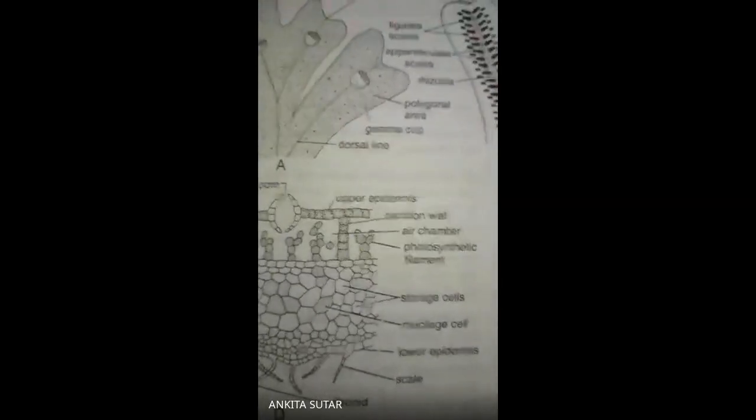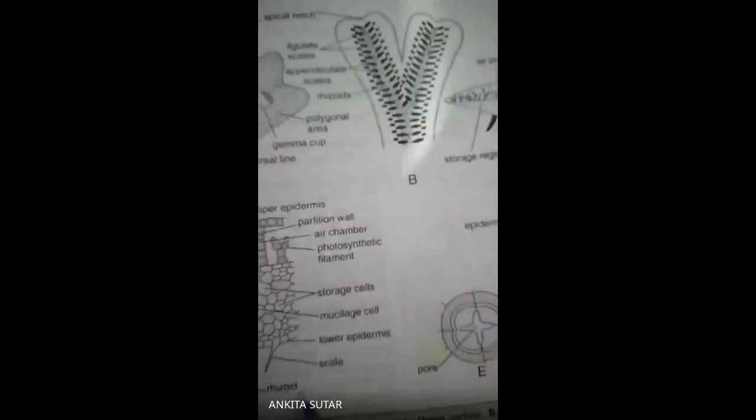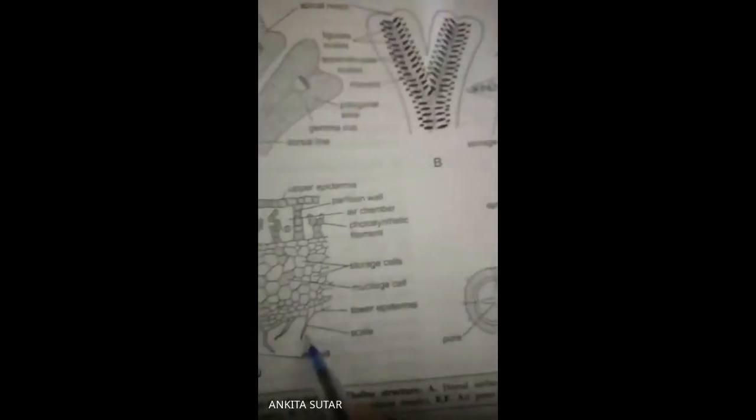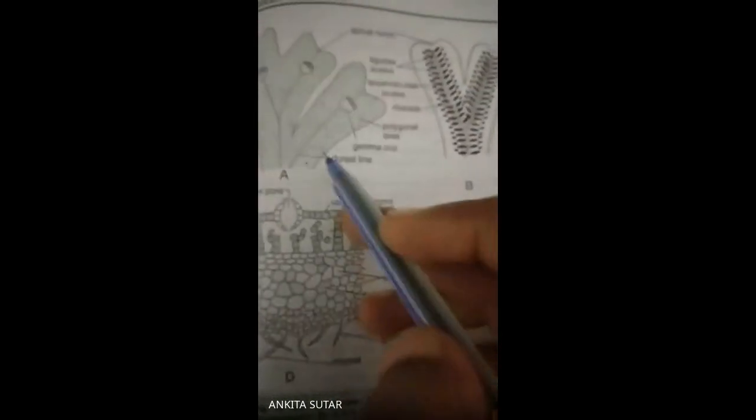There is also a gemma cup present. Gemma cup, here you can see it is a gemma cup. Gemma cups are present, and the scales. Here you can see the scales, and the scales may be multicellular or unicellular. They are usually violet in color. ये जो scales होते हैं, it is usually violet in color due to the presence of anthocyanin. ठीक है, इसमें एक पिगमेंट होता है ये स्केल में.